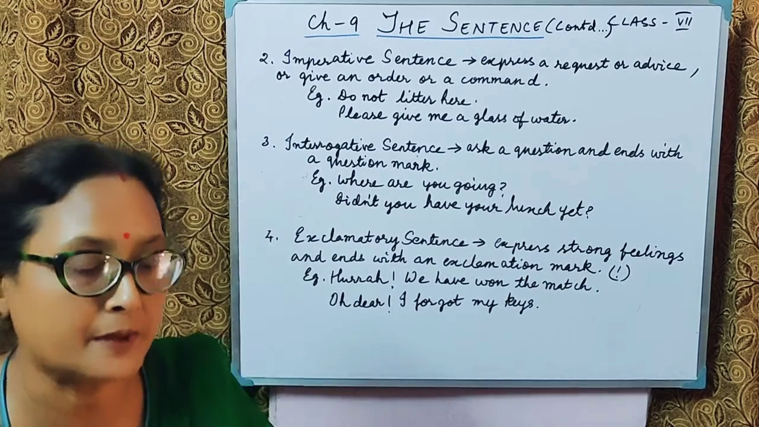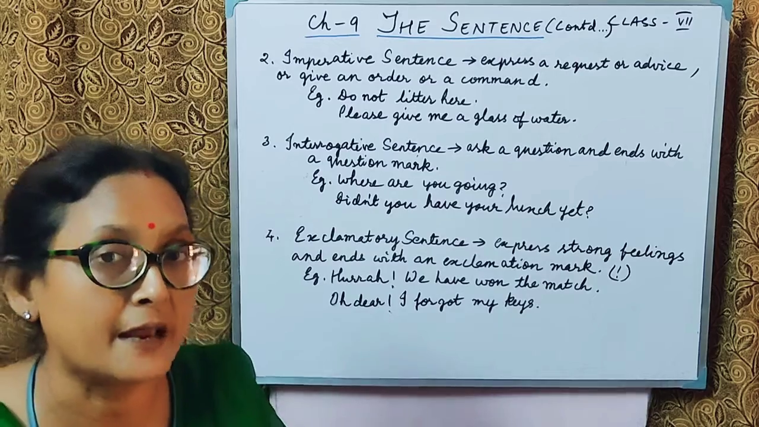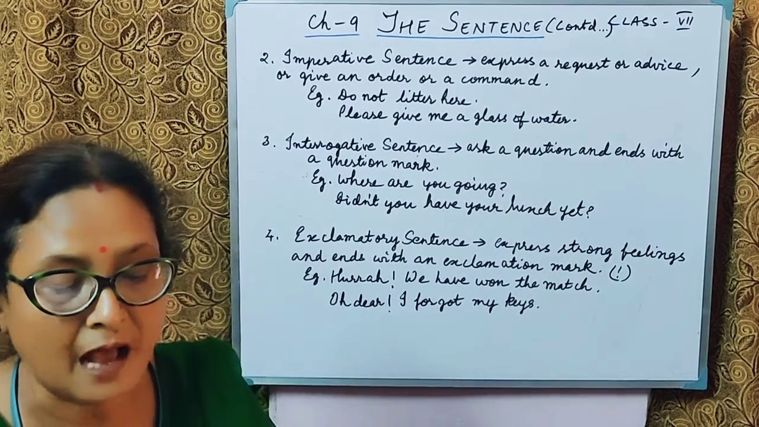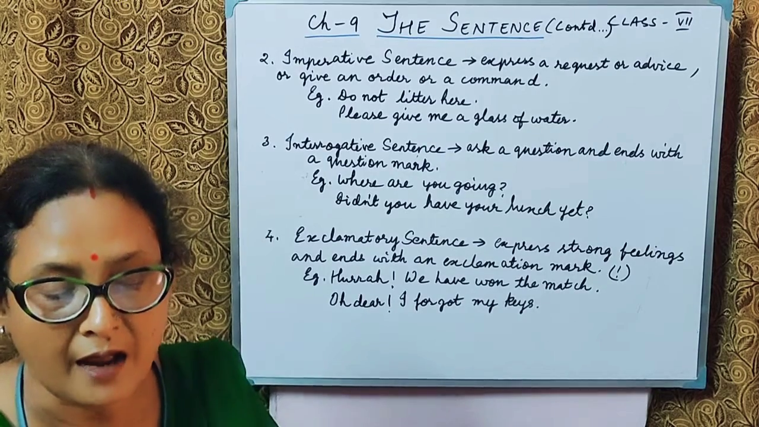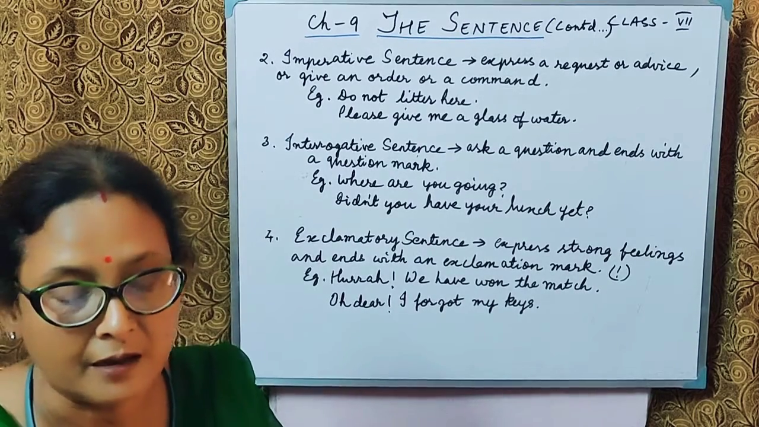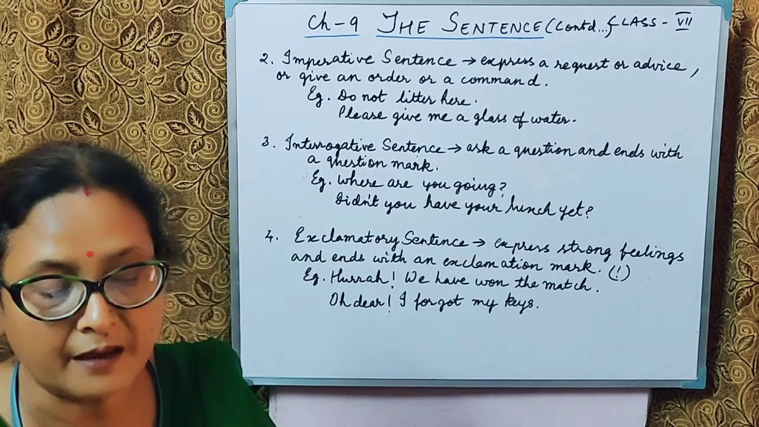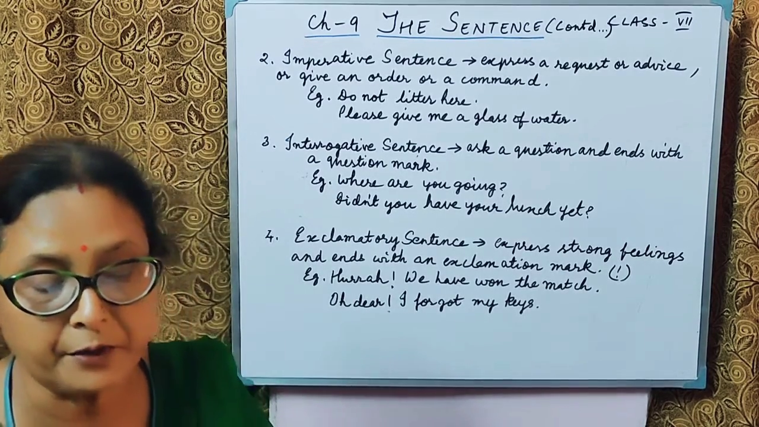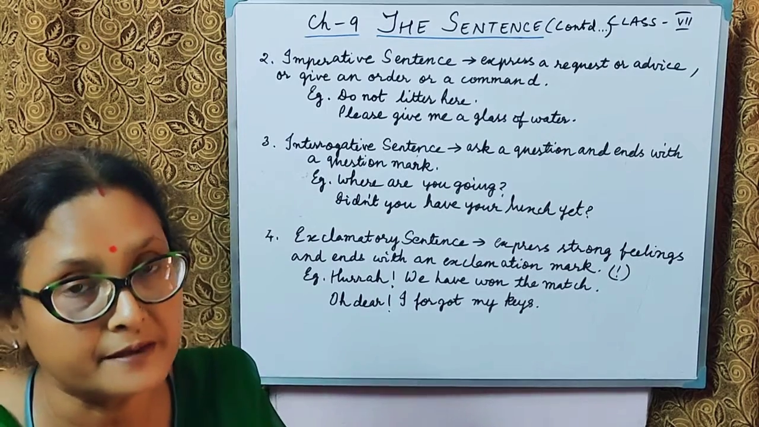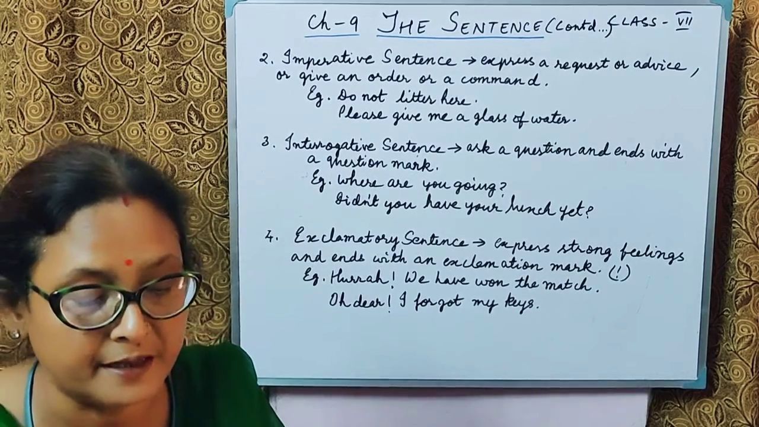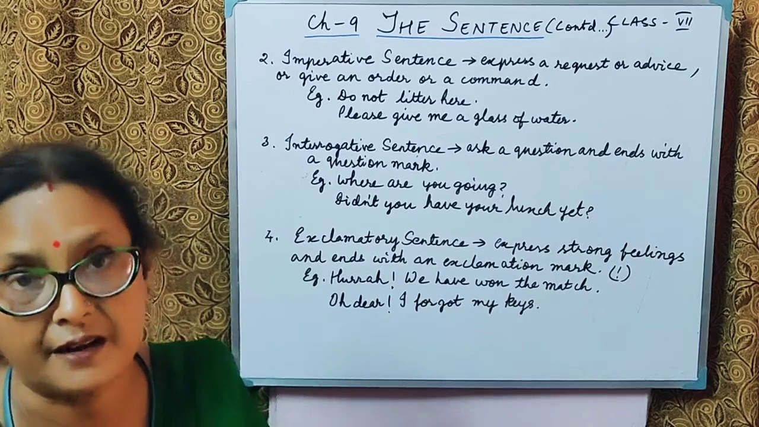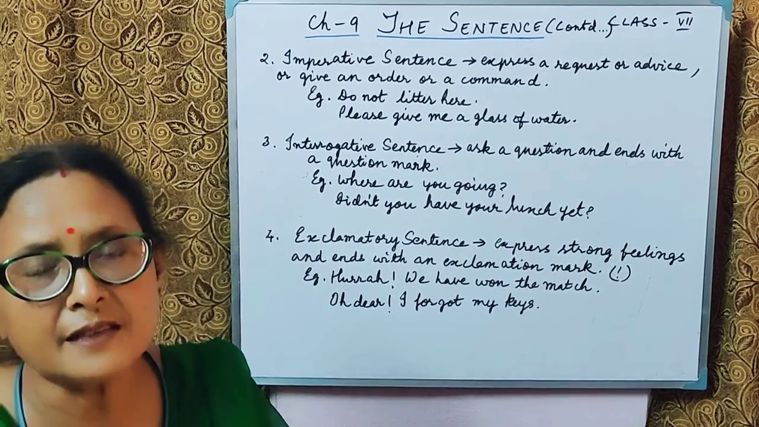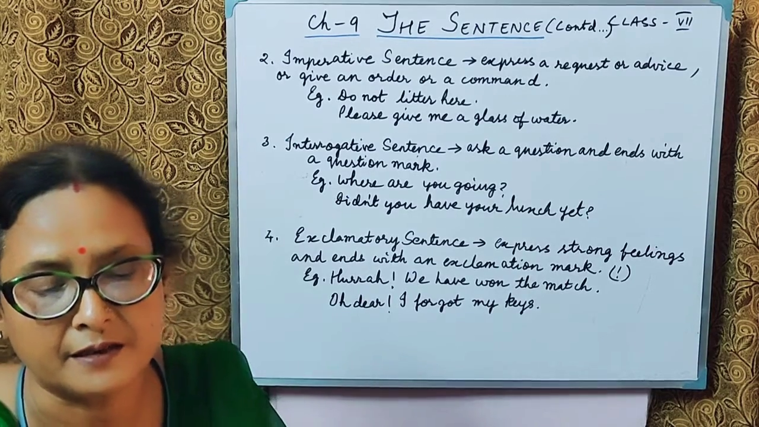The next type, the third type, is the interrogative sentence, wherein an interrogative sentence asks questions and ends with a question mark. For example, where are you going? Why did you turn off the music? An interrogative sentence can also be a negative sentence, like hasn't the train arrived yet? Okay, so now let's see the formation of the interrogative sentence.